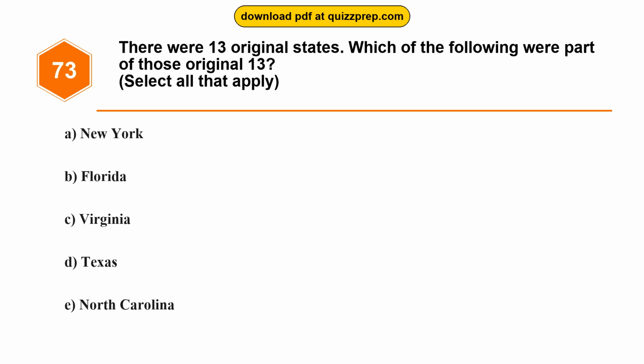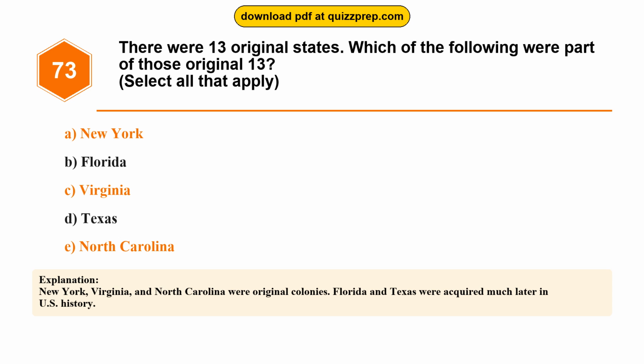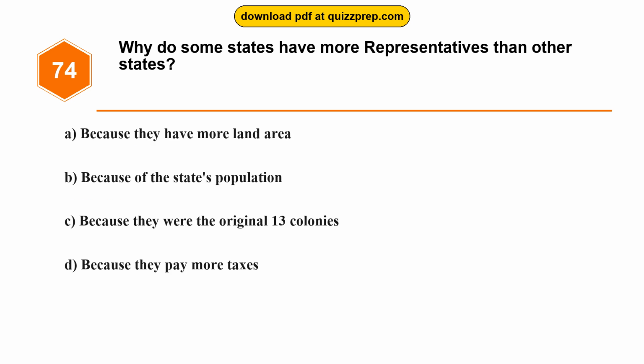Question 73. There were 13 original states. Which of the following were part of those original 13? Option A, New York. Option B, Florida. Option C, Virginia. Option D, Texas. Option E, North Carolina. The correct answers are options A and C and E. New York, Virginia, and North Carolina were original colonies. Florida and Texas were acquired much later in U.S. history.